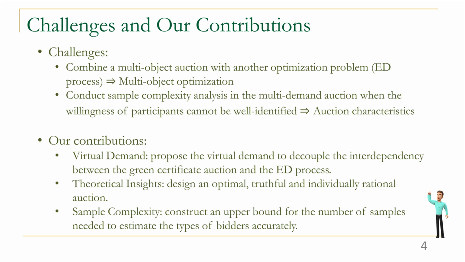We can specify the challenges and contributions in detail. Our auction design needs to consider the generating process, that is another optimization problem, the ED process, and also the auction process. We need to achieve the optimality of the results after two processes, which is a multi-objective optimization. Then we also conduct sample complexity analysis in the multi-demand auction when the willingness of participants cannot be well identified, which has never been studied, especially with ED coupling.